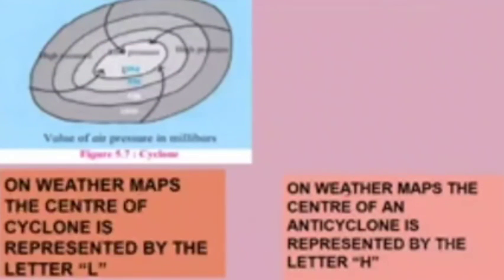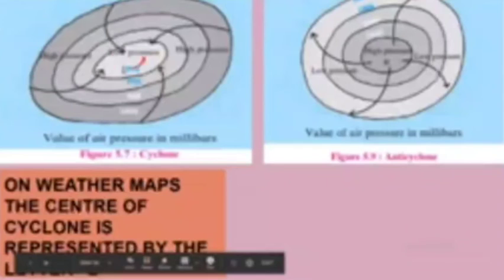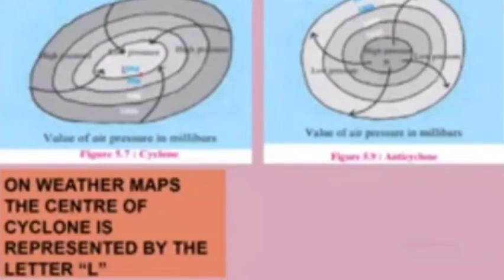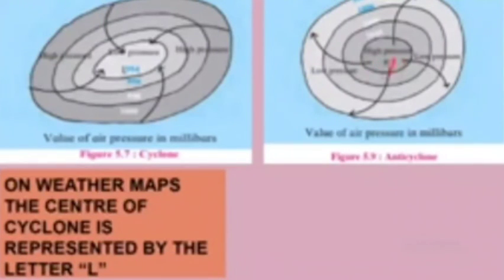Now on the weather maps, how are they showing the cyclone and anticyclone? On the weather maps, the center of a cyclone is denoted by letter L. Here you can see on weather maps the center of a cyclone is presented by letter L, and here a high pressure area is H. So anticyclone is denoted by letter H, and surrounded by low pressure.